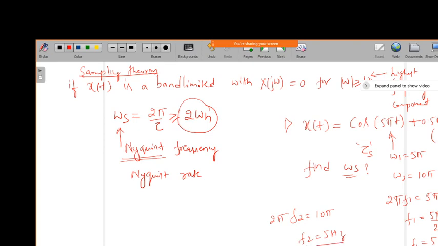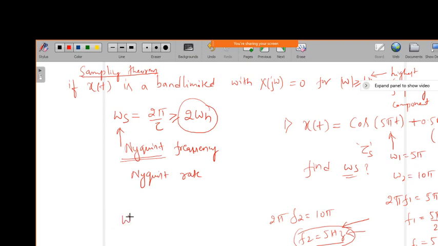Comparing f1 and f2, f2 is the highest frequency. So the highest frequency component contained in the signal x of t is f2 equal to 5 hertz, or omega 2 equal to 10 pi. So now what is the condition for Nyquist rate?